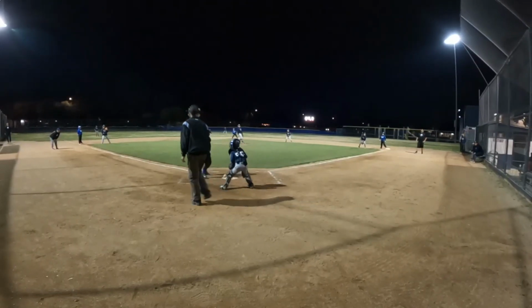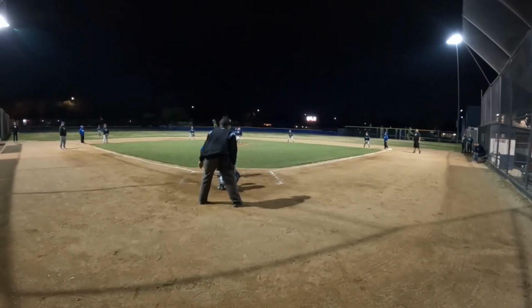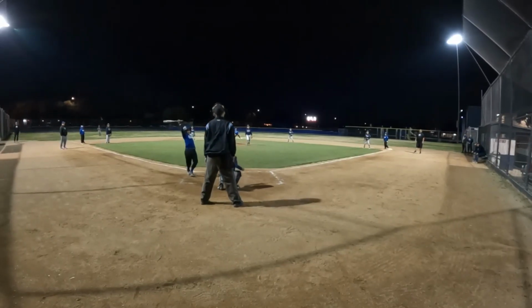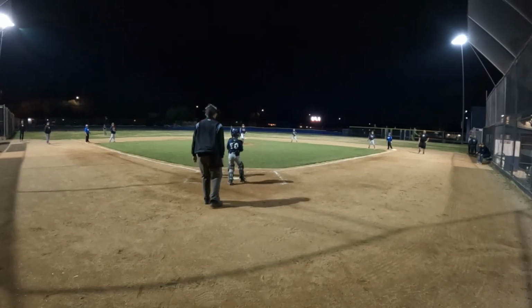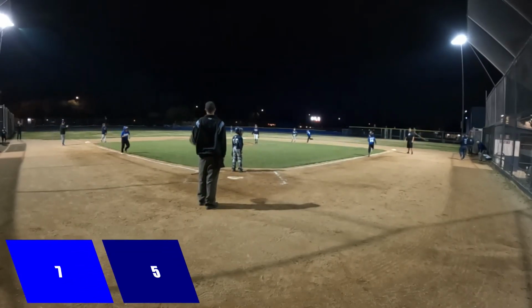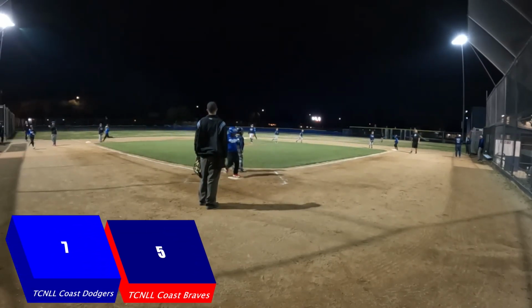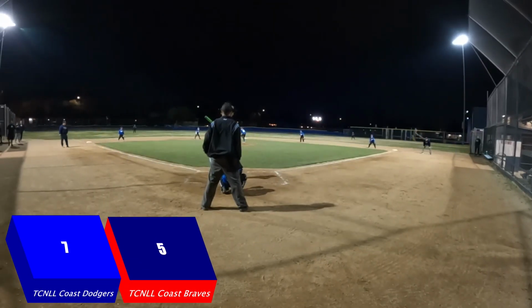Here's the next pitch. Bounced. He does a good job keeping it in front. Did turn his head away a little bit, it looked like. Next pitch is inside. Here's the pitch. And that's bounce. Ball 4. Bases loaded, walk. Dodgers now lead us 7-5. That was 5 runs for the inning.